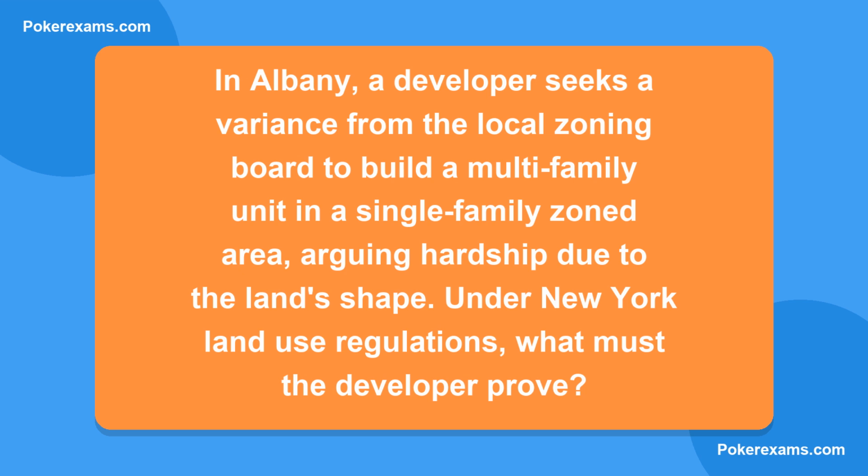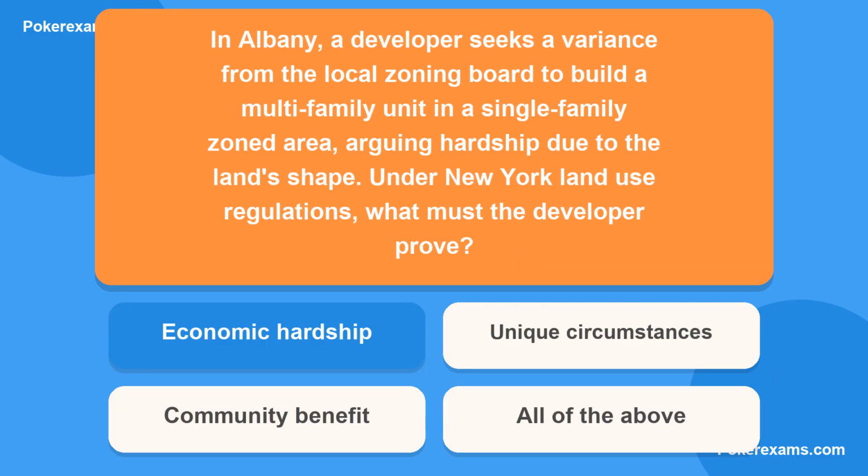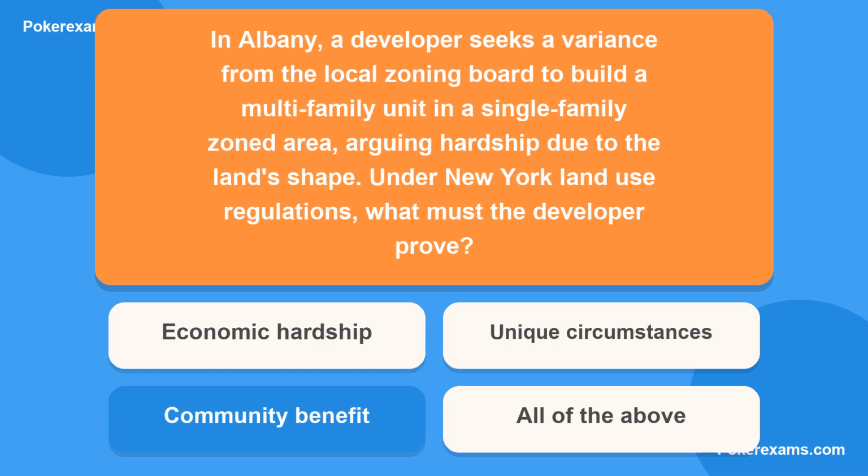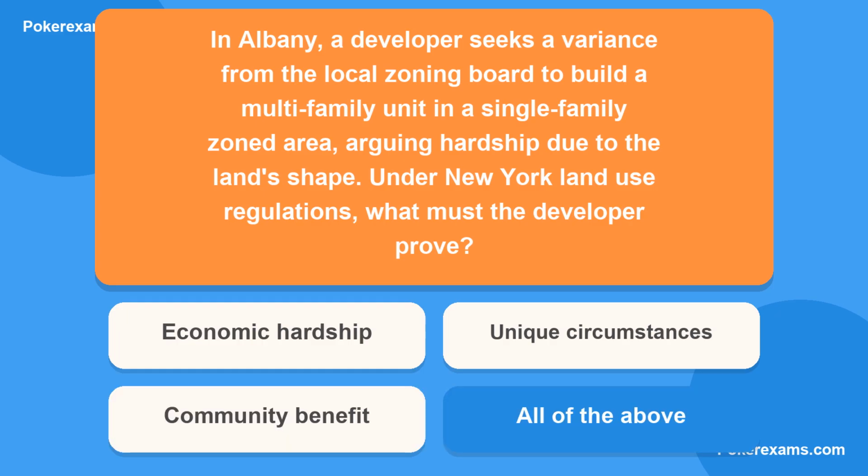Next question. In Albany, a developer seeks a variance from the local zoning board to build a multi-family unit in a single-family zoned area, arguing hardship due to the land's shape. Under New York land use regulations, what must the developer prove? Is it A, economic hardship? Or B, unique circumstances? Could it be C, community benefit? Or lastly, D, all of the above?